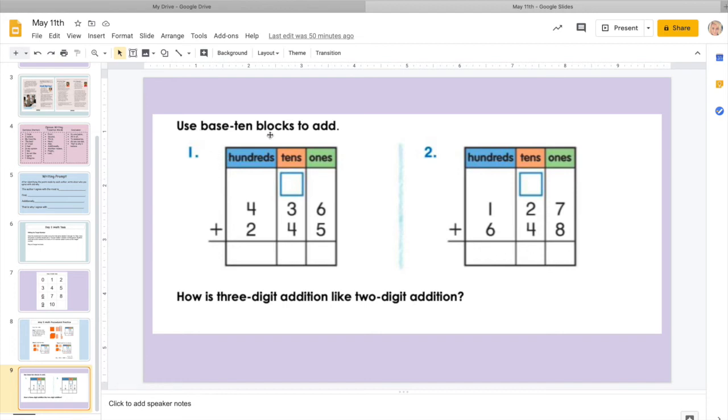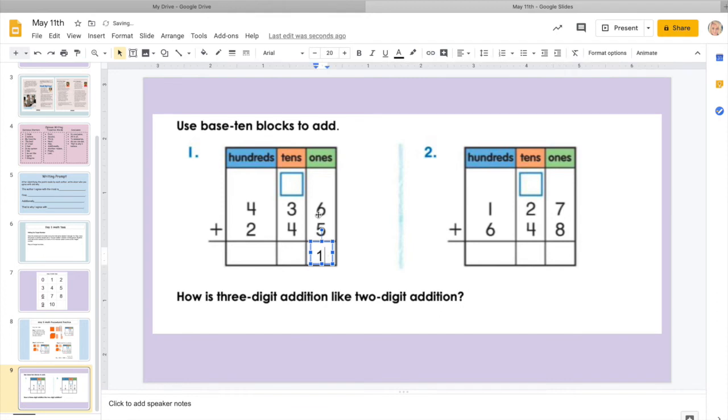And today it looks like we only have 2 problems that we're going to work on. It asks us to use base 10 blocks to add, which you're more than welcome to draw to represent that regrouping. Just remember that if you are regrouping ones, for every 10 ones, you're going to trade that in for a 10 bar. Here we have them lined up on the HTO chart where we have 436 plus 245. Starting with that ones column, we're going to add 6 plus 5. We know that 6 plus 5 is 11, so the 1 goes here,